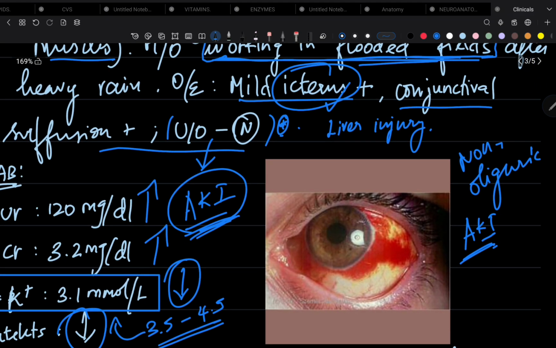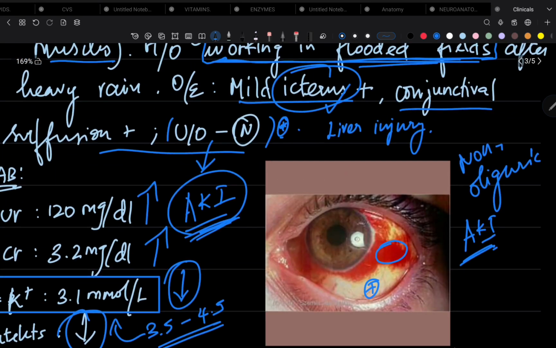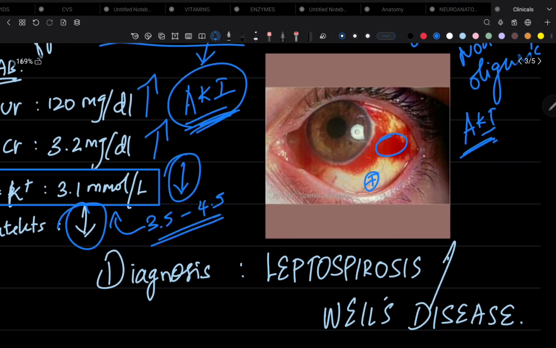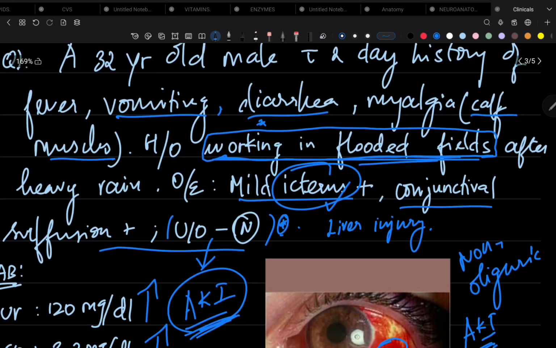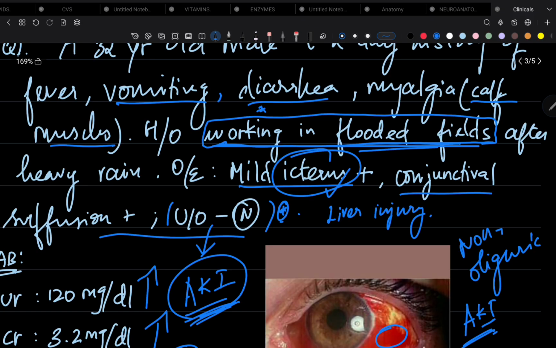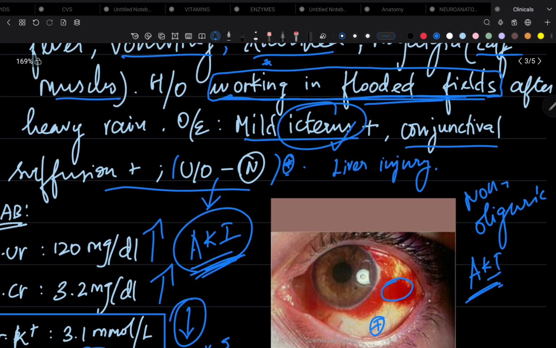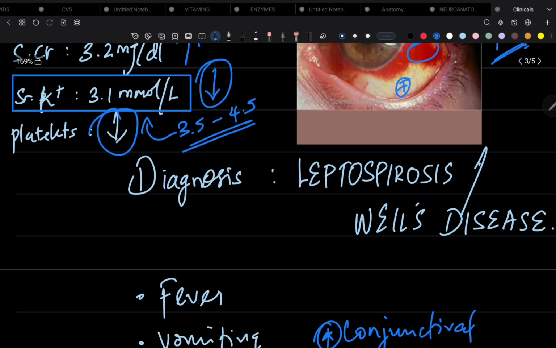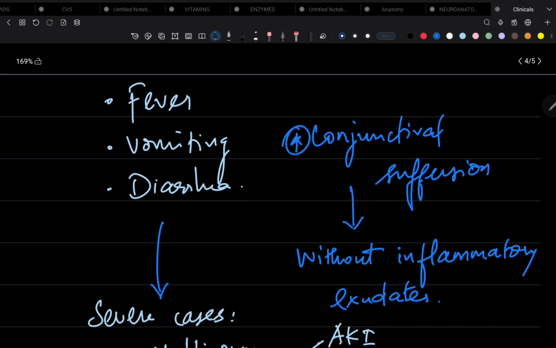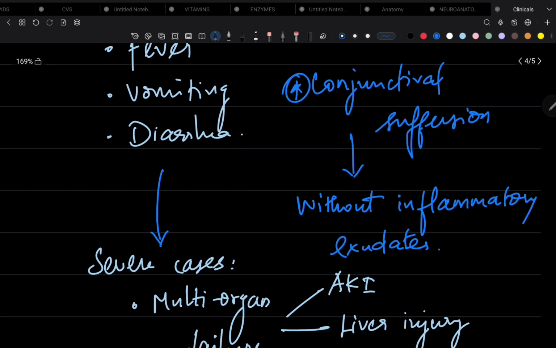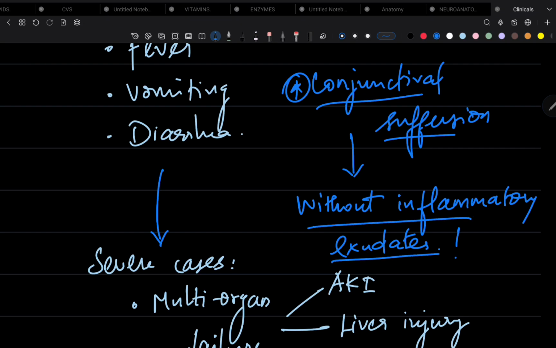And this is the eye of the patient, where you can see there is conjunctival suffusion and there is some mild icterus present. So the diagnosis is leptospirosis, or it is also called Weil's disease. And this history of working in flooded fields is very important because leptospirosis spreads through water contaminated with animal urine, like rodents' urine. And the main complaints will be fever, vomiting, diarrhea, and conjunctival suffusion, as we saw in the case scenario itself. And this conjunctival suffusion will be without inflammatory exudate.